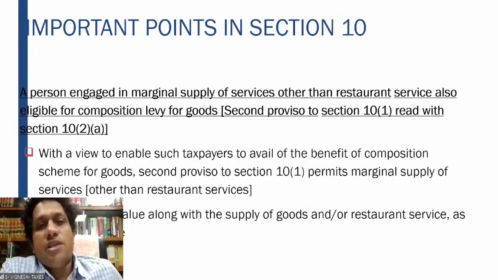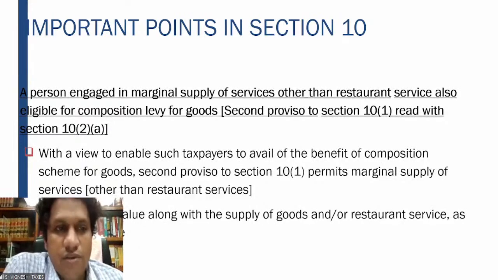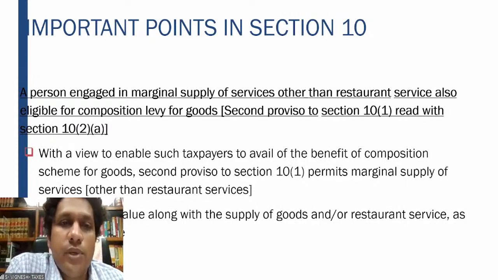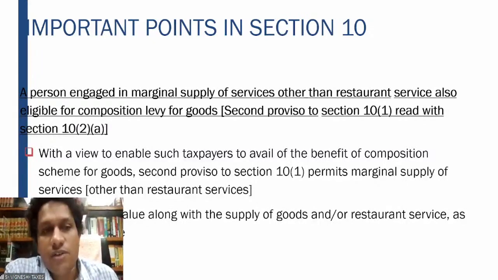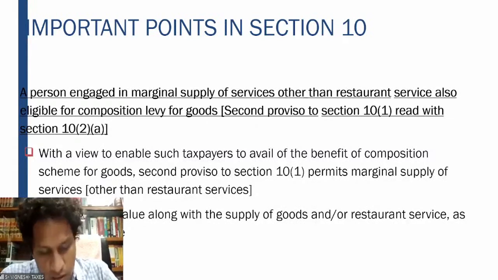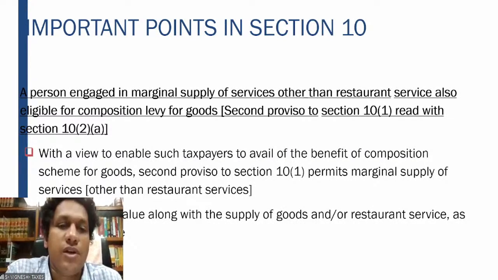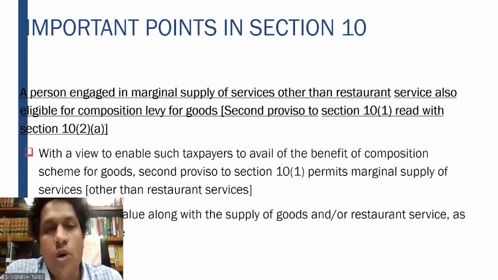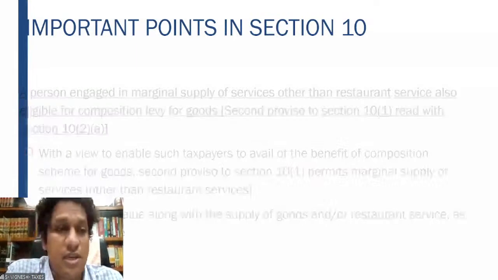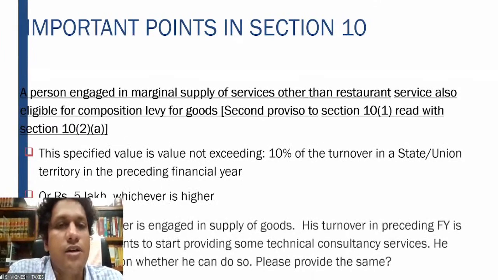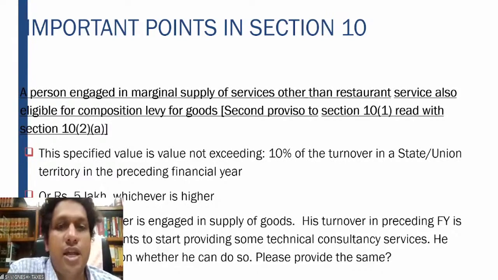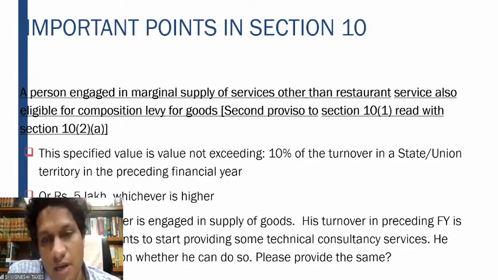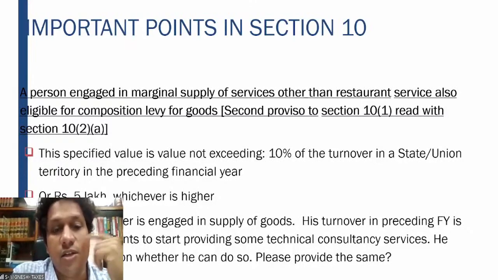A person engaged in marginal supply of services other than restaurant service. This is your 10 subsection 1. This is that 5 lakhs limit I was talking about. With a view to enable taxpayers who provide a small amount of services apart from regular supply of goods, marginal supply of services was permitted for a specified value along with the supply of goods and restaurant services, as the case may be. What is the specified limit? It is 10% of the turnover in the state or union territory or 5 lakhs, whichever is higher, turnover in the preceding financial year.